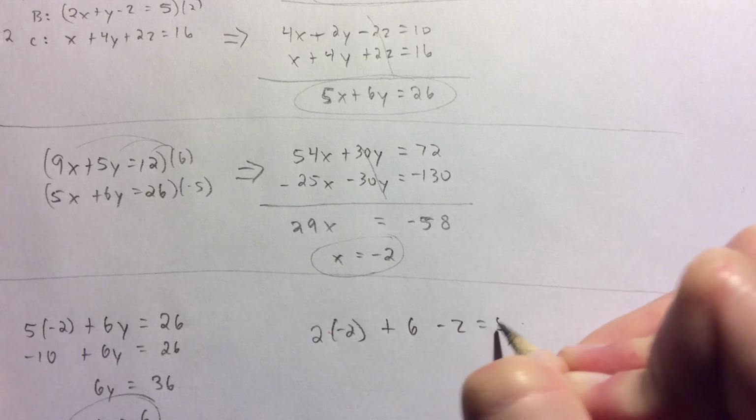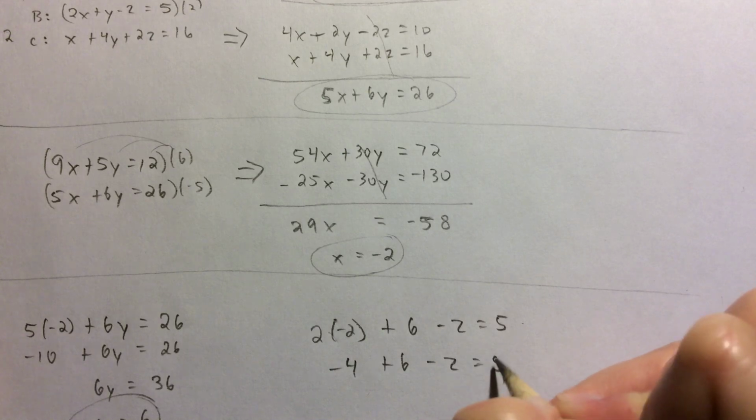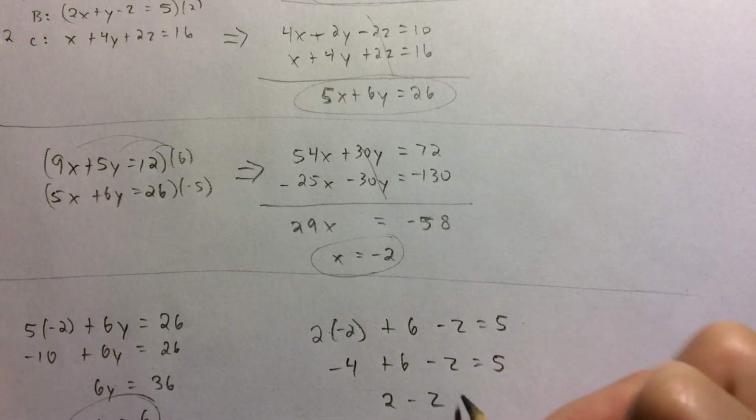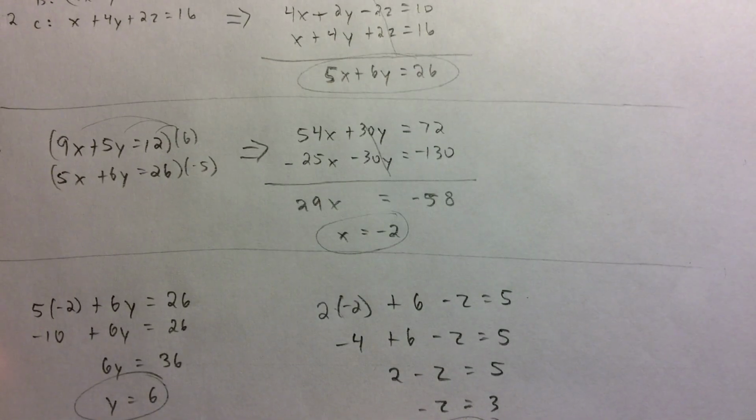And then z is what we are trying to find. So this is -4 plus 6 minus z. So subtract 2 from both sides, which means z equals -3. So look at that. We have -2, 6, -3.